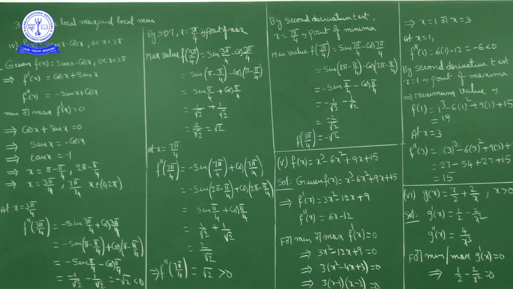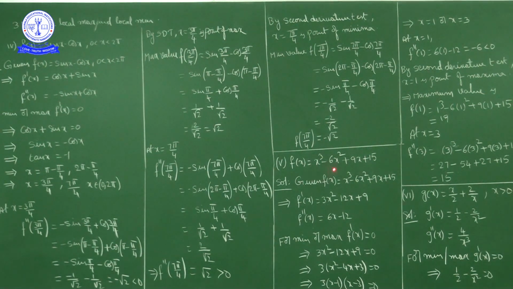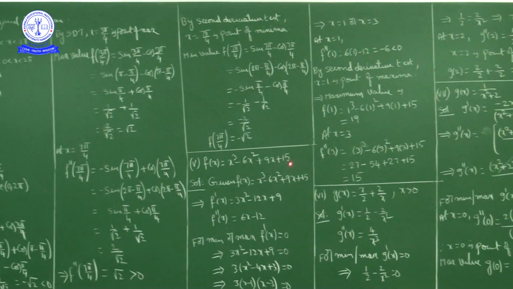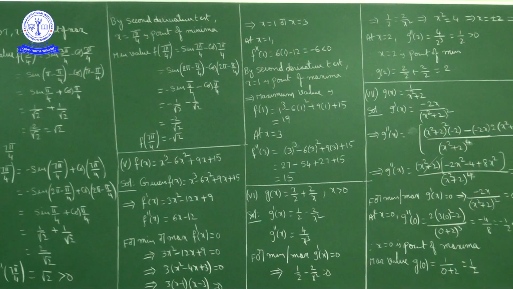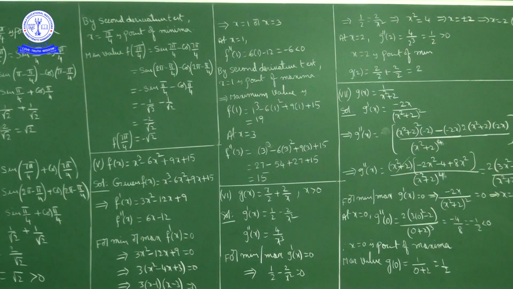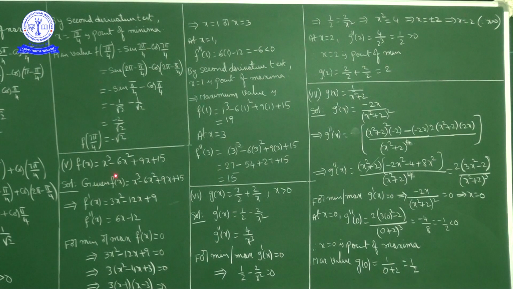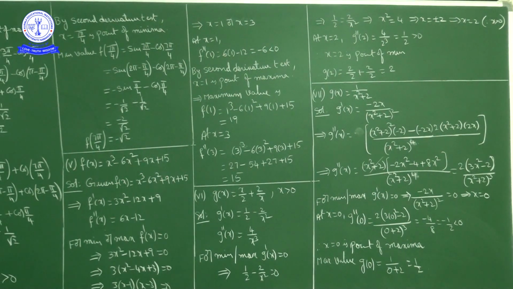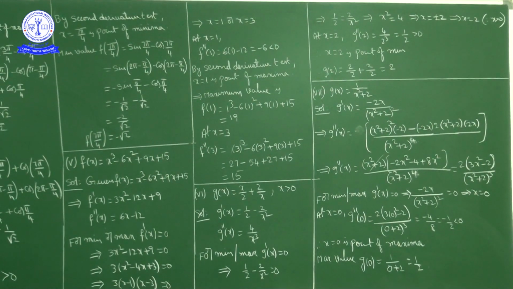Next question. f(x) equal to x cube minus 6x square plus 9x plus 15. What is the given function f(x)? f(x) is x cube minus 6x square plus 9x plus 15. Now what we have to do?